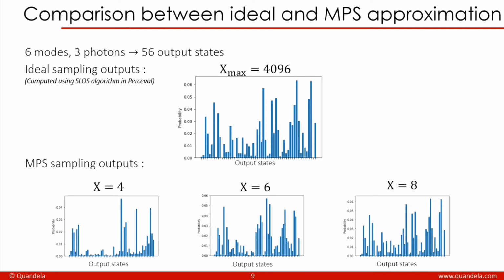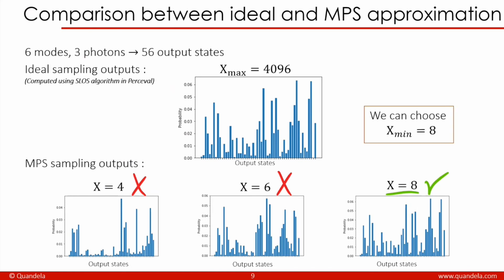So I've done it at the left with a bond dimension of 4. And so you can see visually that the probabilities don't match the ideal one, so it doesn't work. For a bond dimension of 6, it gets better, but it's still not quite the same. And for a bond dimension of 8, we can see that there is no visual difference between the two graphs. We can choose the bond dimension of 8 to say that it is a viable minimum bond dimension for us.